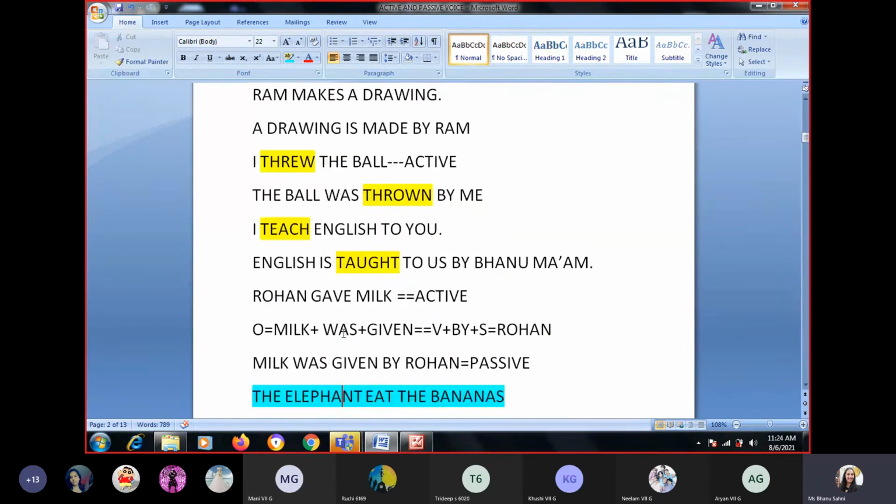Okay, this one. The elephant ate the bananas. Chalo, give me a passive voice for this one. Ma'am, the bananas are eaten by the elephant. Very good.